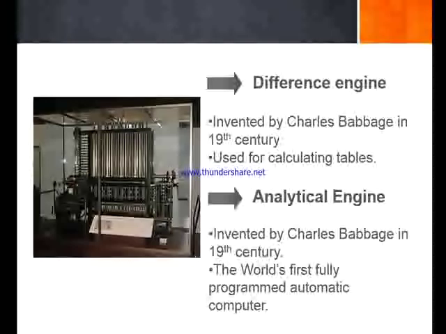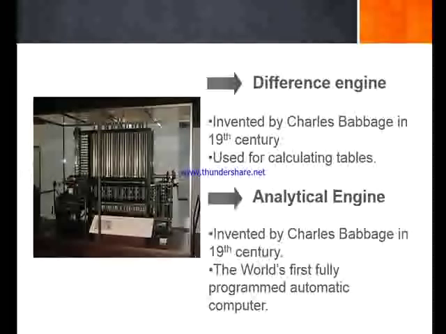for later use. It was made up of metals and was a very expensive computer which was used by scientists and navigators at that time. But it had a disadvantage that it could only perform one operation at a time. And also Charles Babbage could not complete this design, so he modified the difference engine into the analytical engine, which is the world's first fully programmed automatic computer.